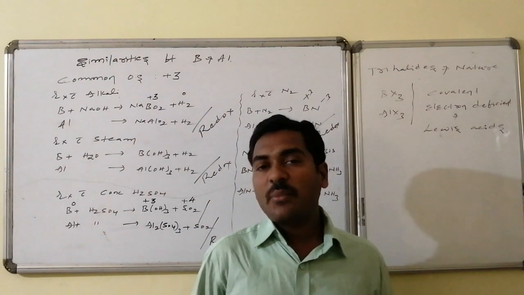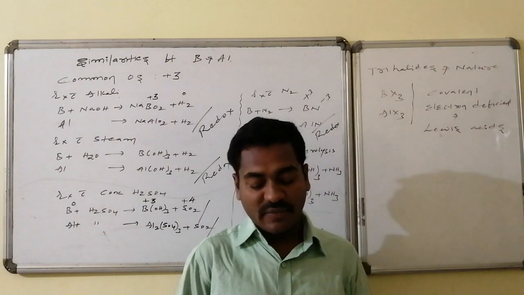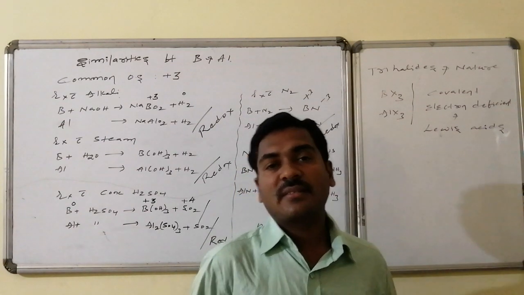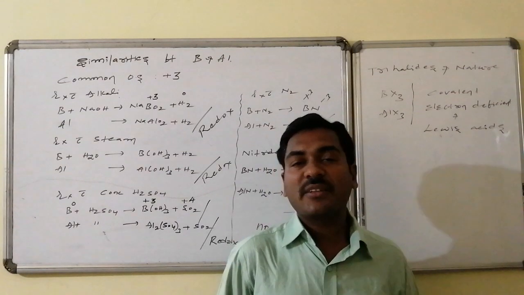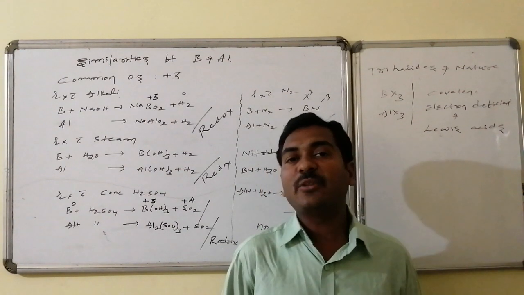These are the points of similarities present between the top elements, the major elements, otherwise the important elements of the boron family. Those are boron as well as the aluminium.